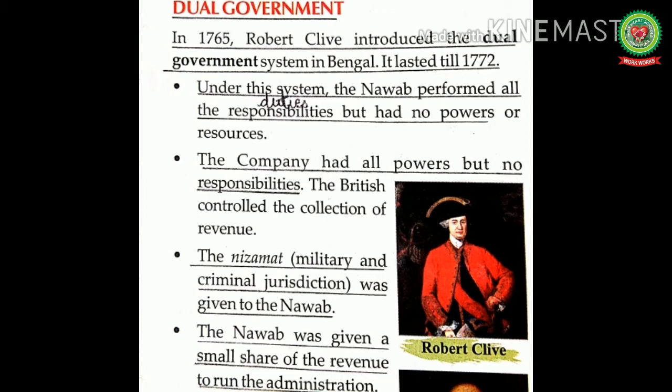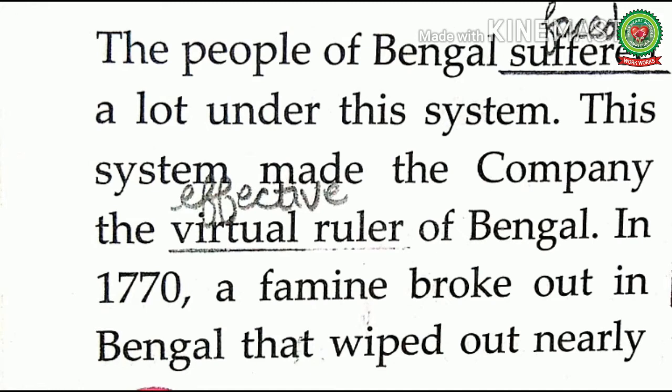Under the leadership of Robert Clive, during that time, the company increased the rates of revenue, but they used to give only a small share of revenue to the Nawab for running the administration. The people of Bengal suffered a lot under this system. This system made the company the virtual ruler of Bengal. Virtual means effective.